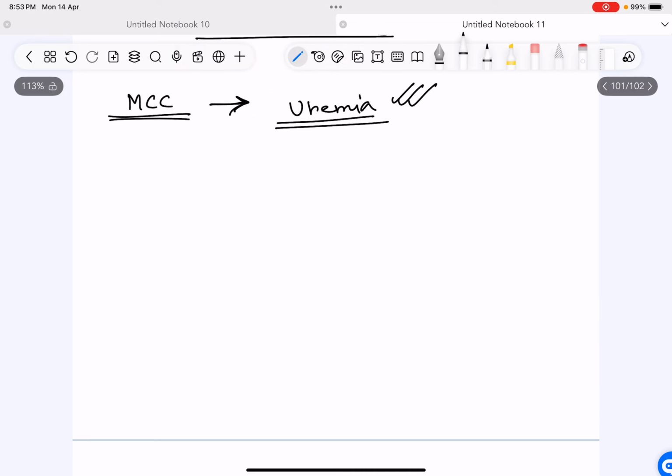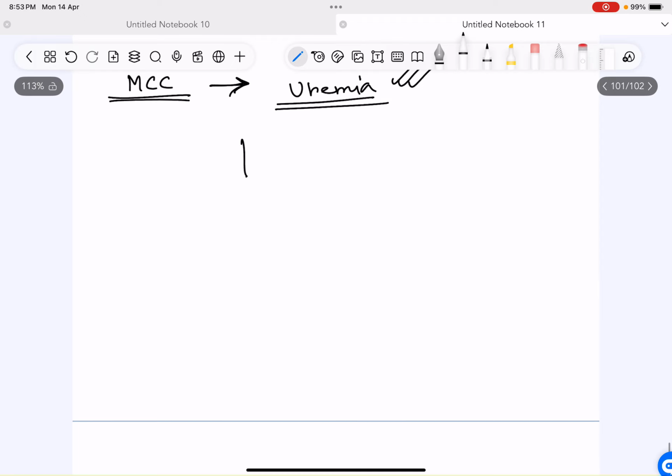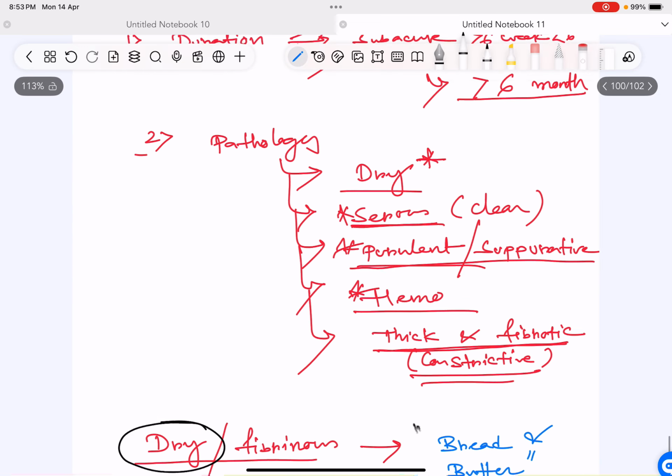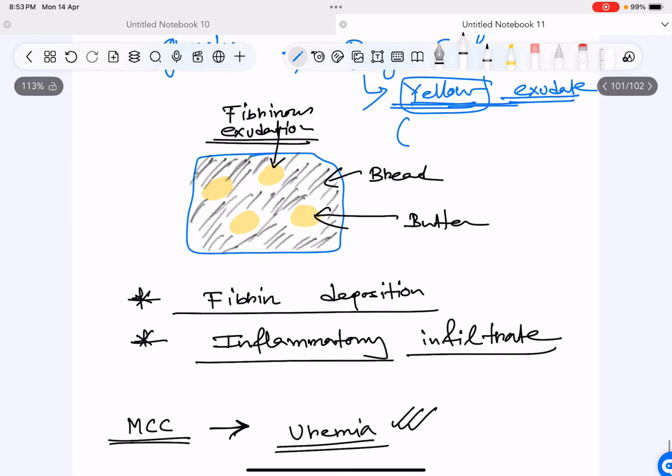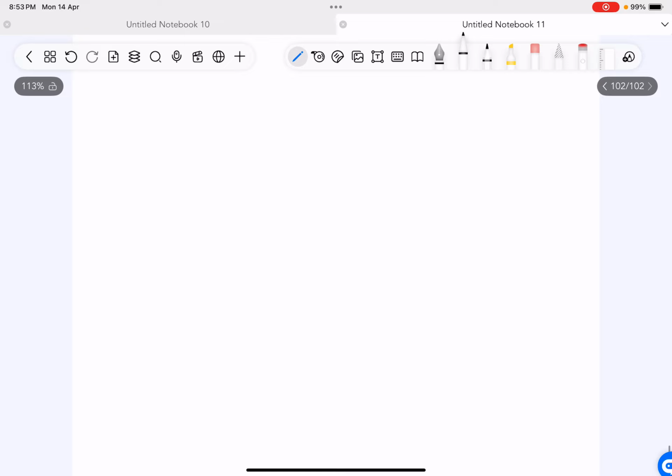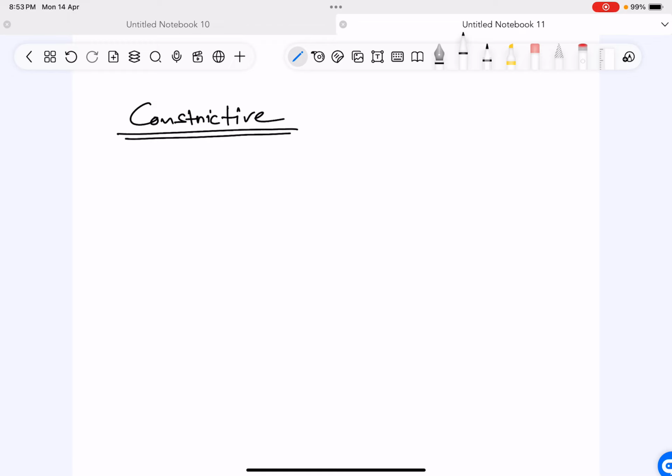And any of the pericarditis, they all can progress to become constrictive pericarditis. So even fibrinous pericarditis, serous pericarditis, purulent pericarditis, hemorrhagic pericarditis, all the pericarditis we discussed, they all, dry, serous, purulent, hemorrhagic, they all can progress and become constrictive pericarditis because it's a result of chronic inflammation. So let us discuss about constrictive pericarditis.